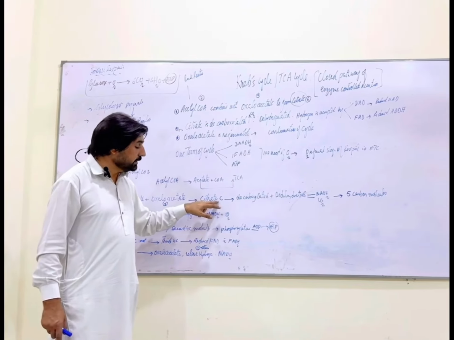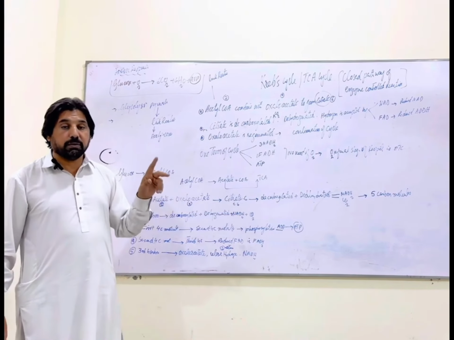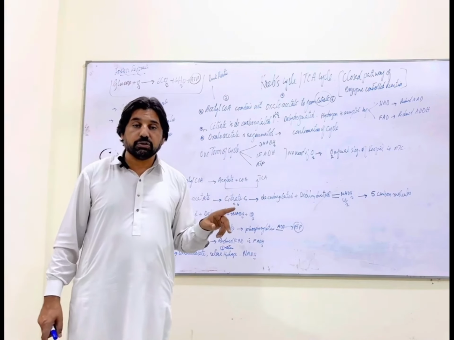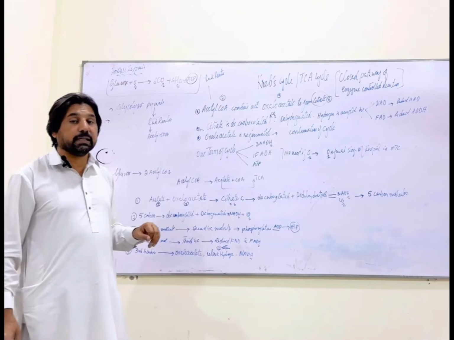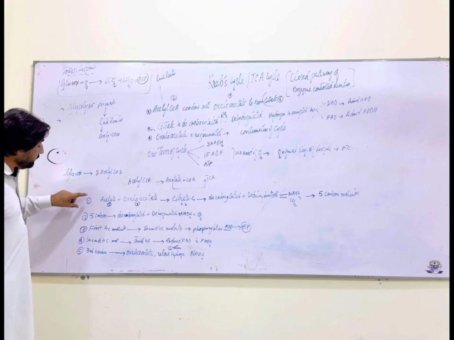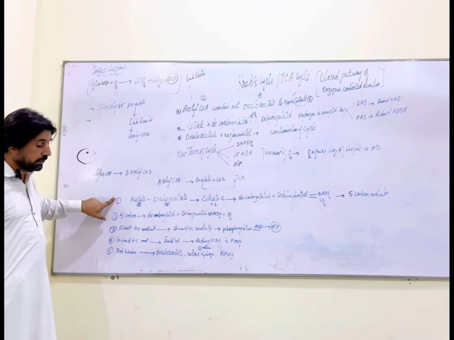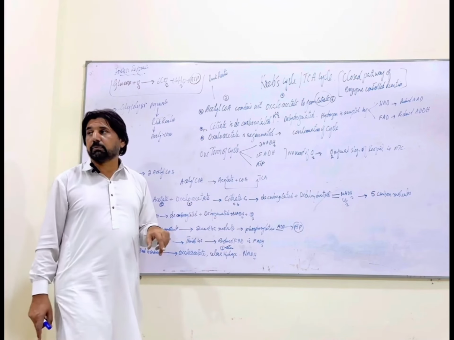So from the 6 carbon compound to the 5 carbon compound, one carbon dioxide is removed, and two atoms of hydrogen are removed to give us NADH in each reaction. In the beginning it was 6 carbon, it is converted to 5 carbon. Now 5 carbon is converted to the 4 carbon molecule.